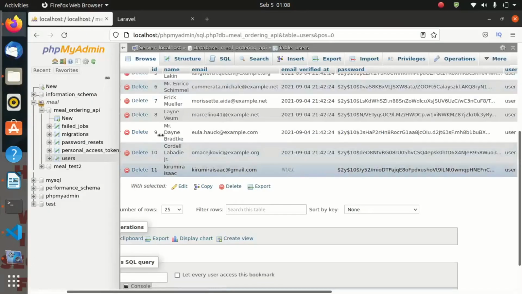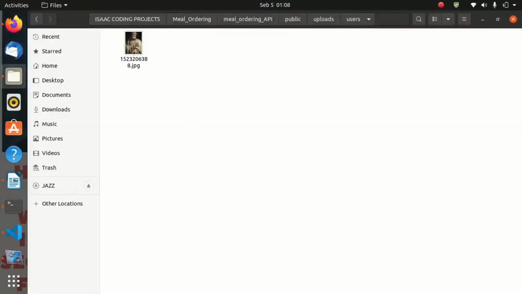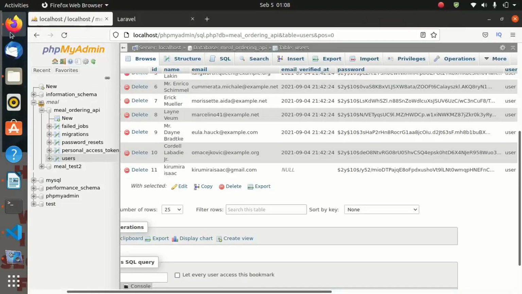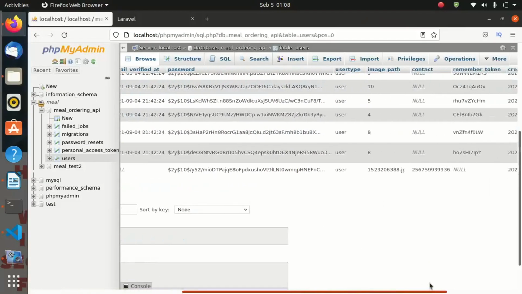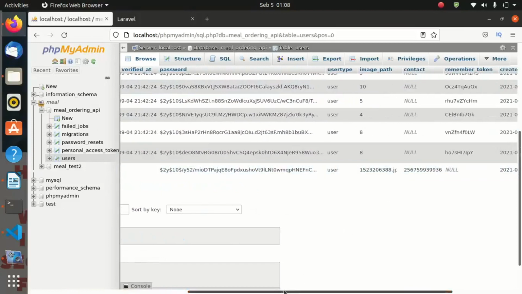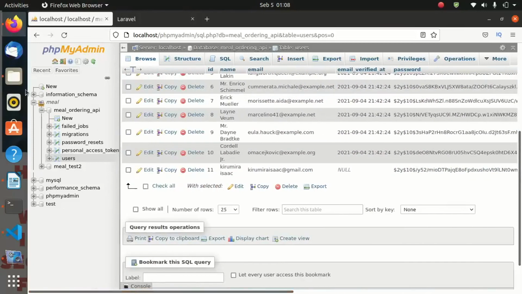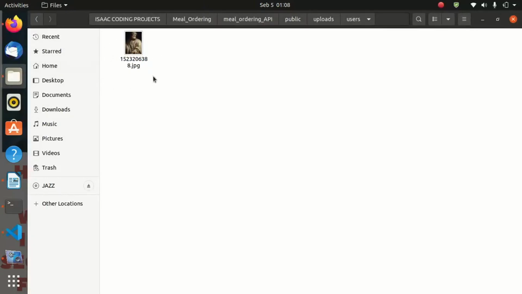As you are seeing, we have been able to upload the avatar or the image for the user, and after uploading this image, we are getting the image path and we are storing the path inside our database. As I told you, for now we are working locally, that's why we are storing the images here, but we shall change the path to reflect on the Amazon S3 bucket, as we shall see after completing the user authentication.